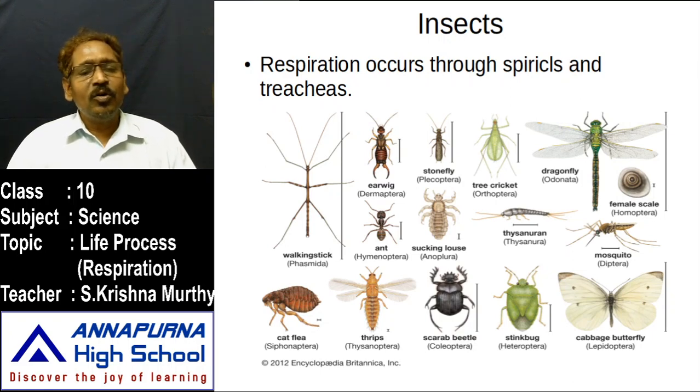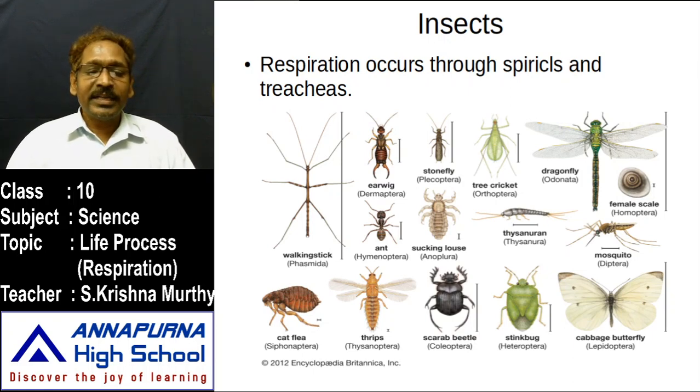Do you know where the respiratory organs are present in insects? The entire body contains small holes. Each and every hole can absorb oxygen from the environment. These holes are known as spiracles or tracheas. Insects absorb oxygen and release carbon dioxide with the help of pores called spiracles or tracheas.